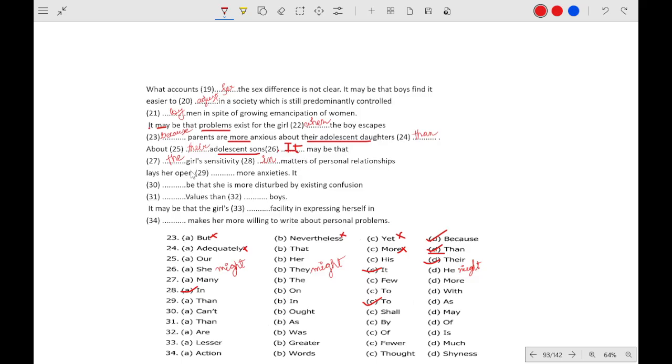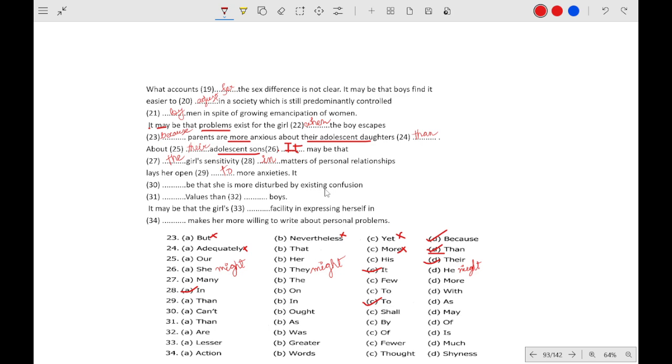Sensitivity: when there is sensitivity or curiosity or any sort of emotional interest, it will always be "in the matters of". Less open to more anxieties. So this will be "to more anxieties".